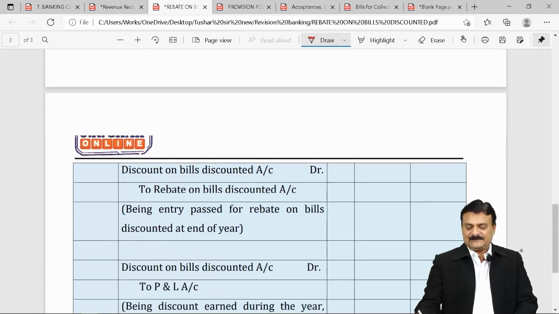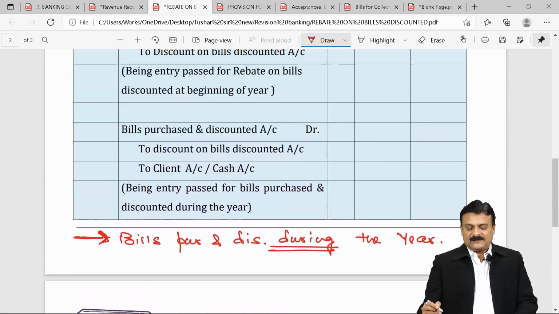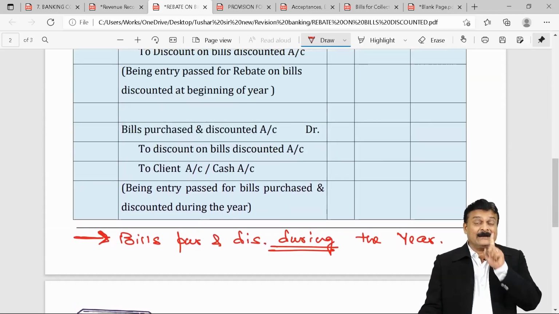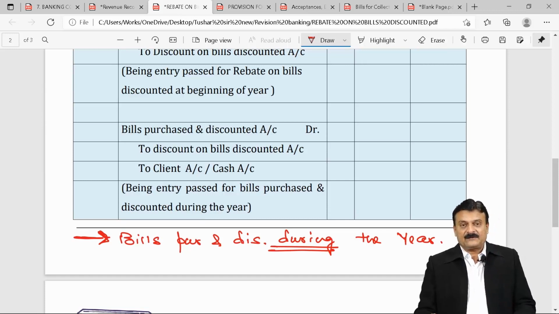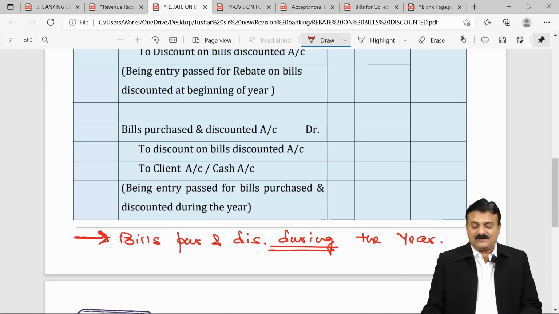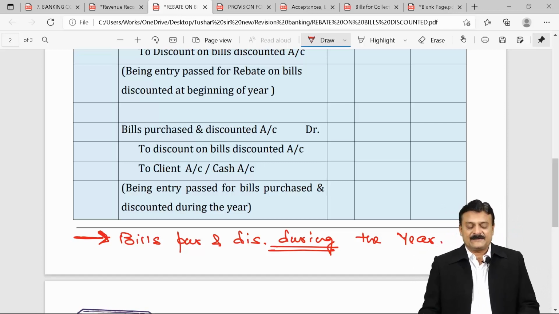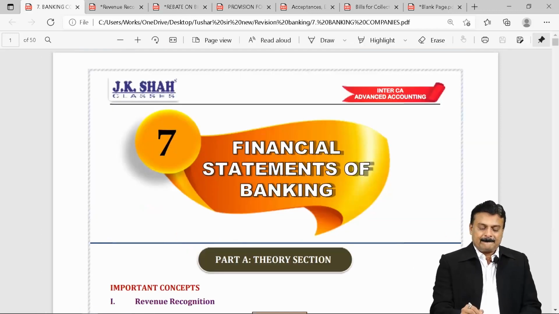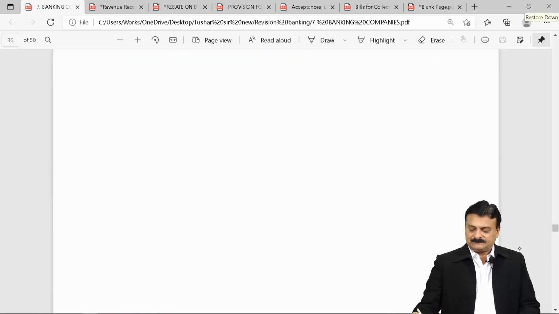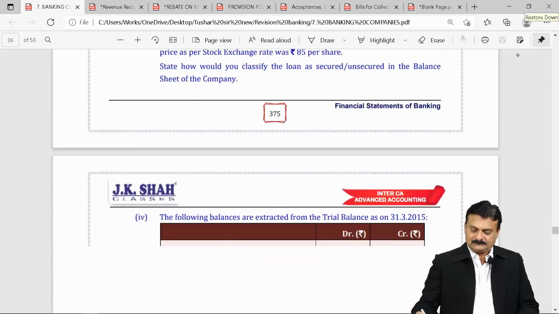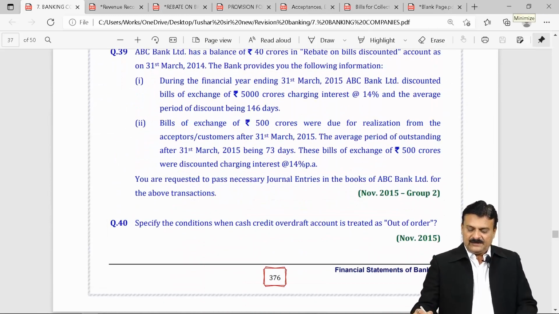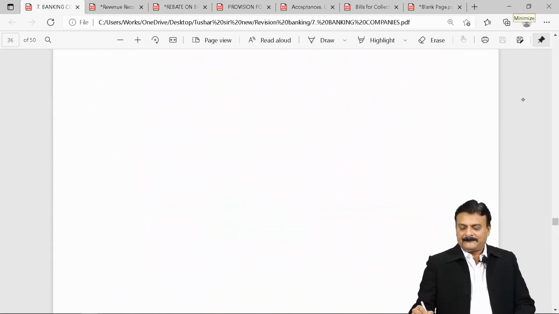I emphasize on this second entry again. Second entry has to be passed only if question gives you figure of bills purchased and discounted during the year. Like if you see our textbook, question number 2, 3 and 4, which are on this rebate on bills discounted.